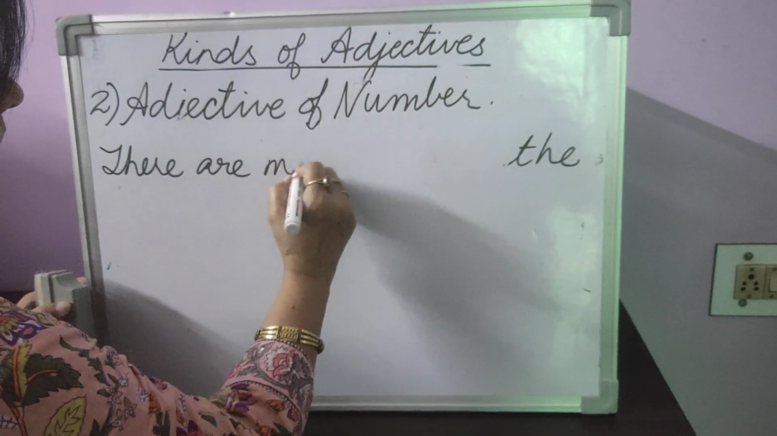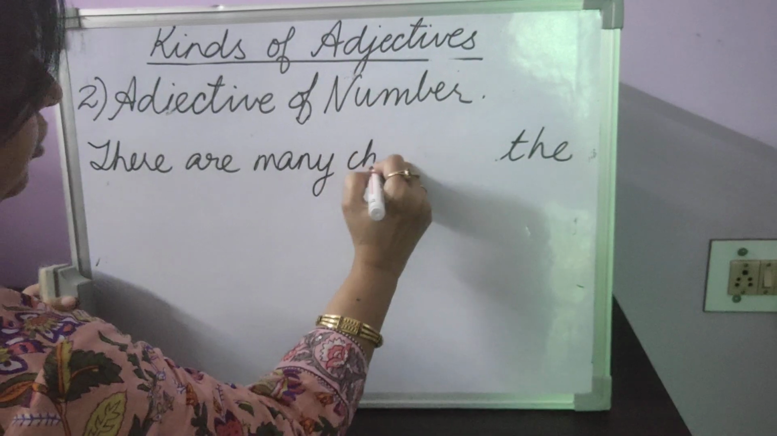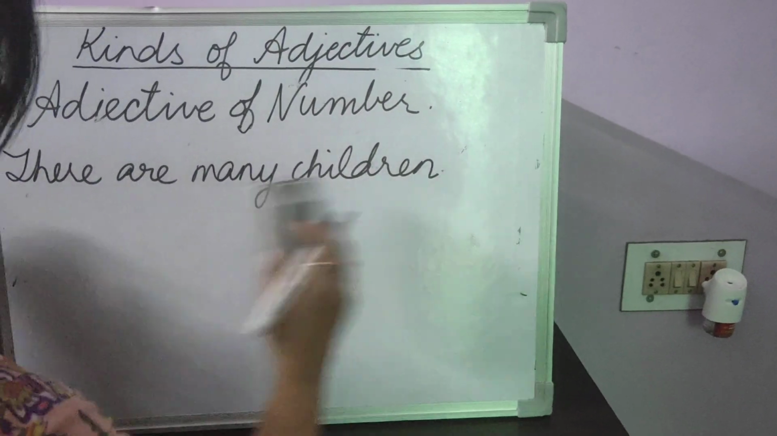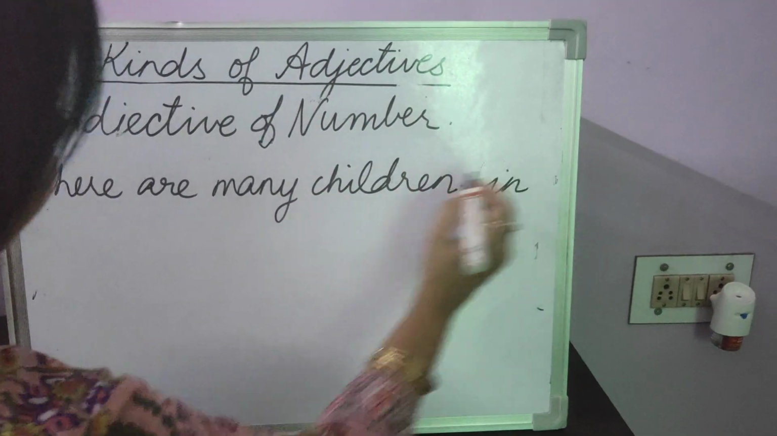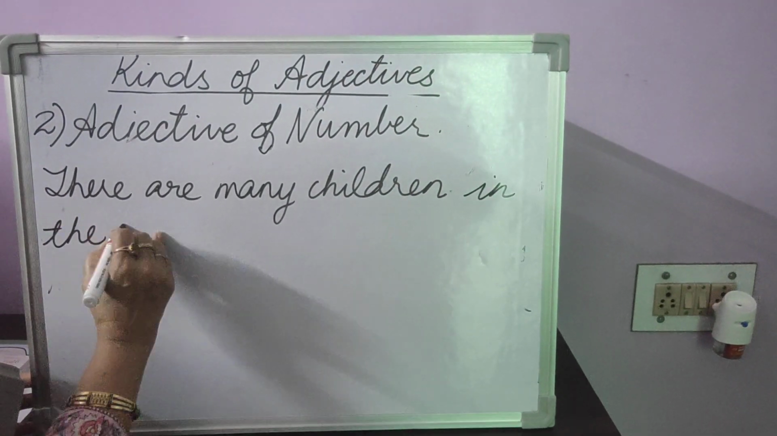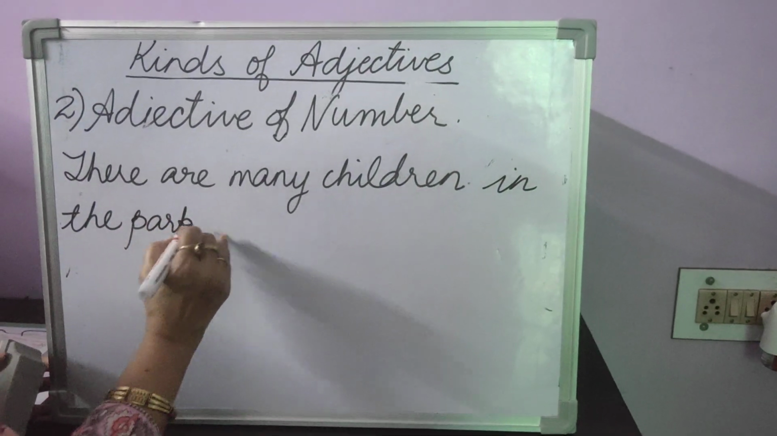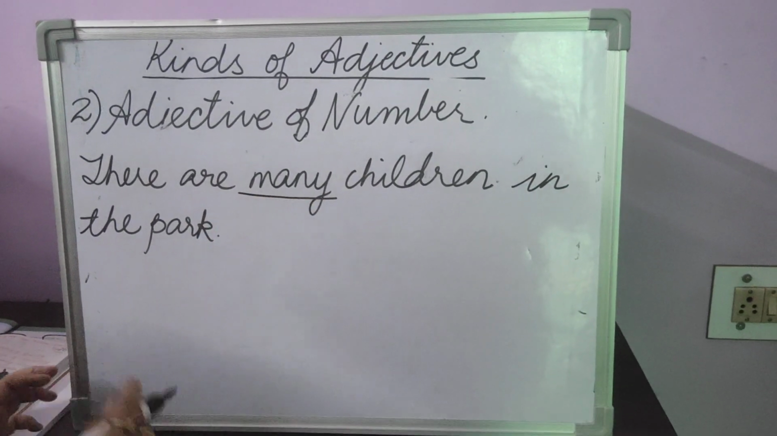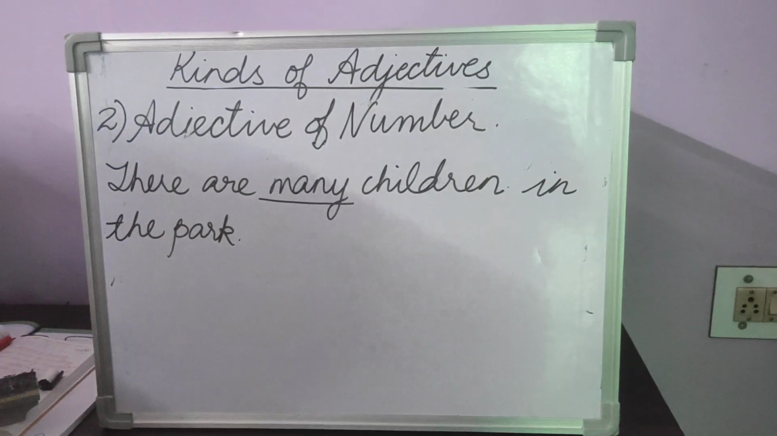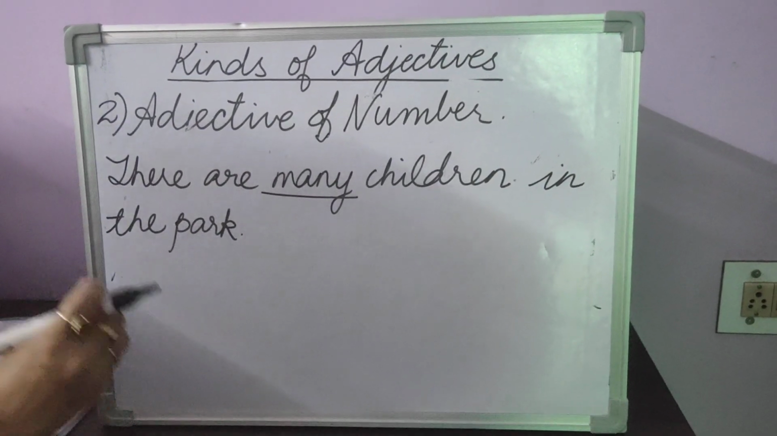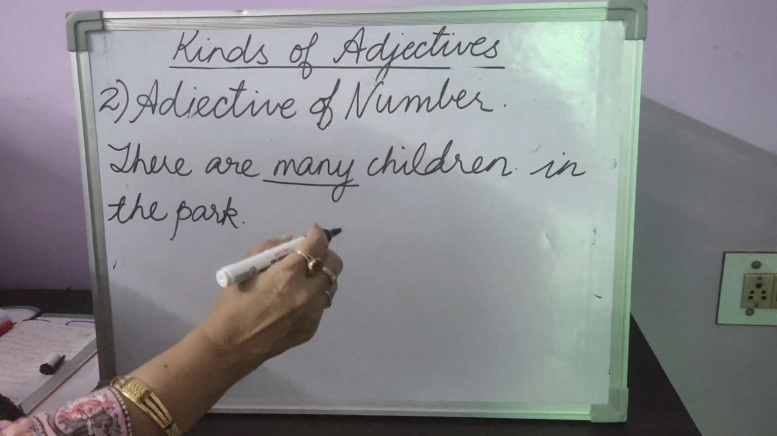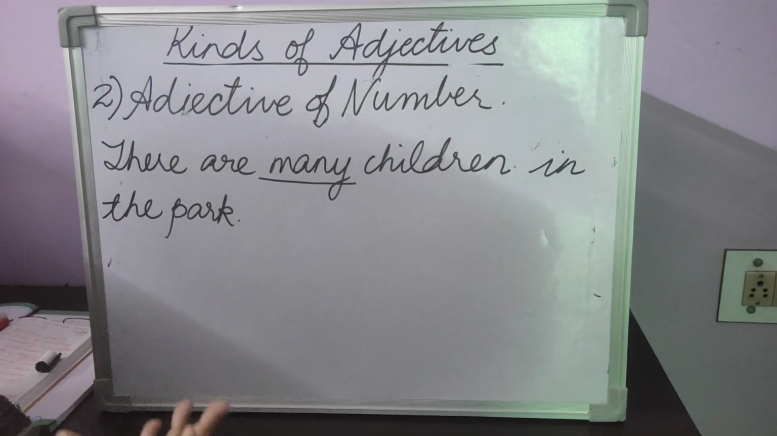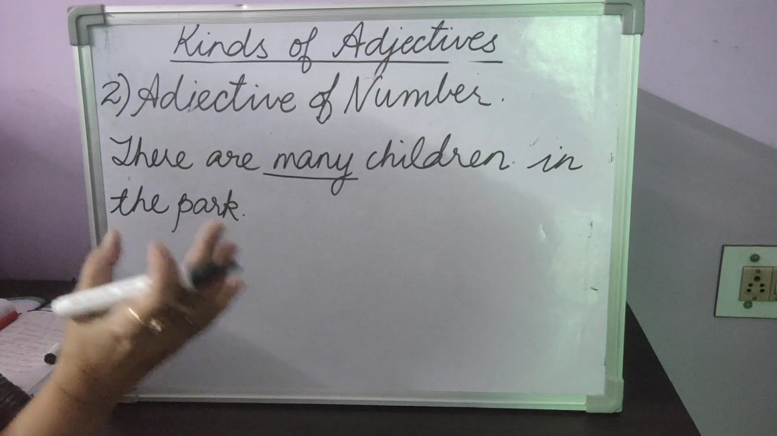There are many children. Where are they? Okay, let's take them in the park. There are many children in the park. Now, as I see, how many children are there? Many children are there. But if I were to go and count the children, I can easily count them. Many means what? 20 children, 25 children, 100 children. We can give a number.